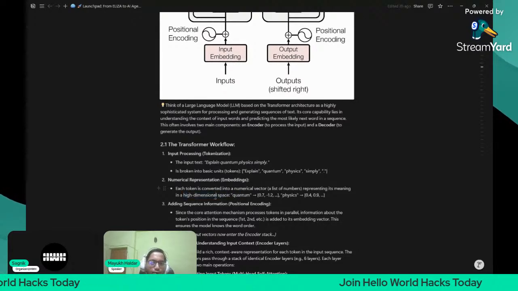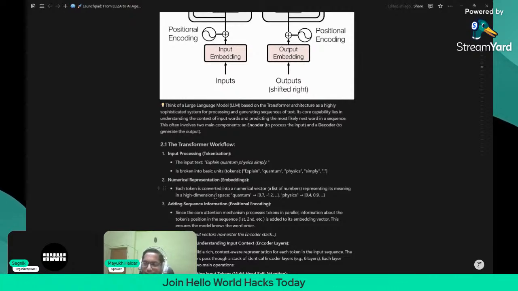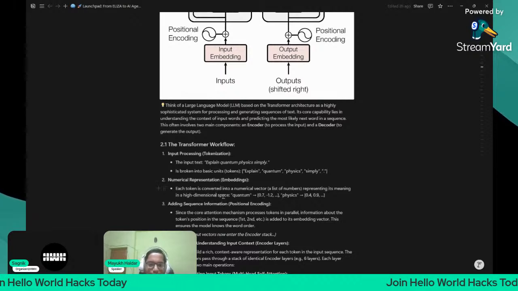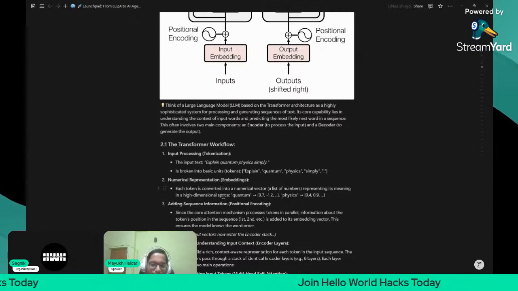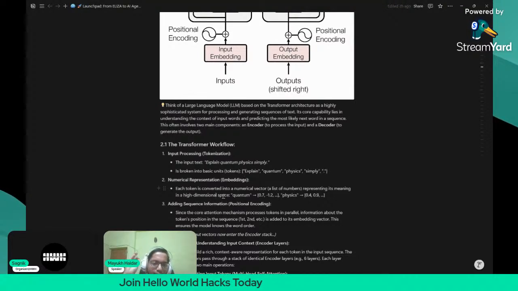When we were in class 11 and class 12, we used to study vectors. A vector was like a three-dimensional physical quantity. Why three-dimensional? Because it had i, j, and k: i cap plus j cap plus k cap. So it has three dimensions.